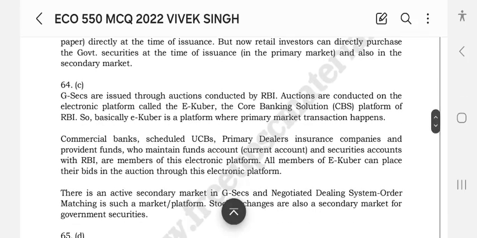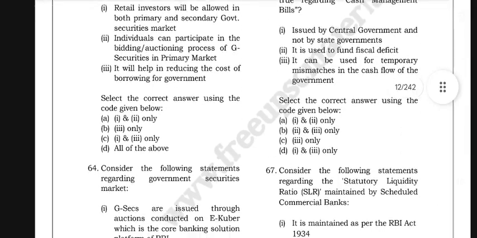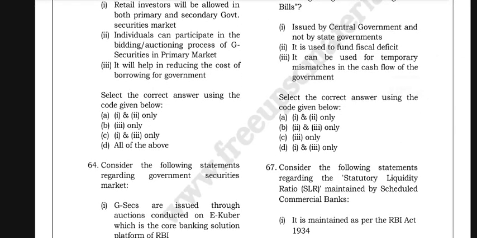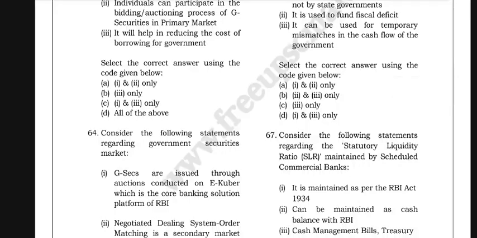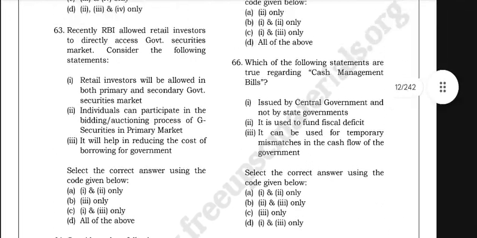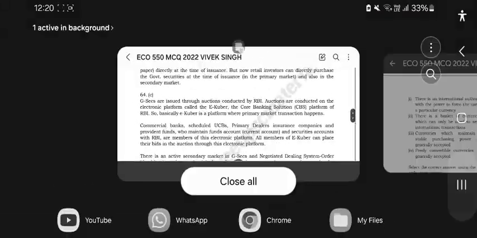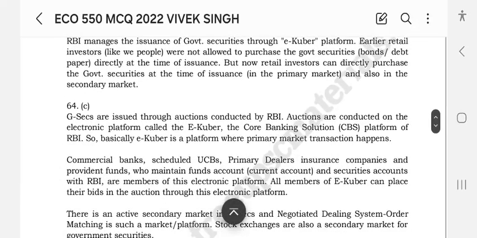Question 64. Consider the following statements regarding the government securities market. G-Secs are issued through auctions conducted on e-Kuber, which is the core banking solutions platform. G-Secs are issued through auctions conducted by the RBI. Auctions are conducted on the electronic platform called e-Kuber, the core banking solution CBS platform of RBI.